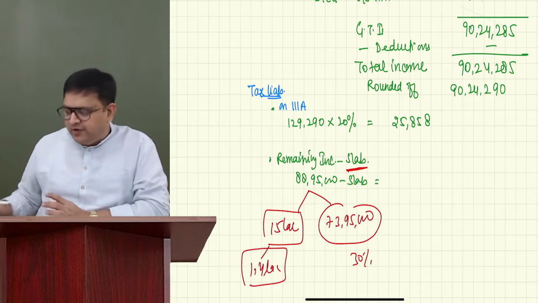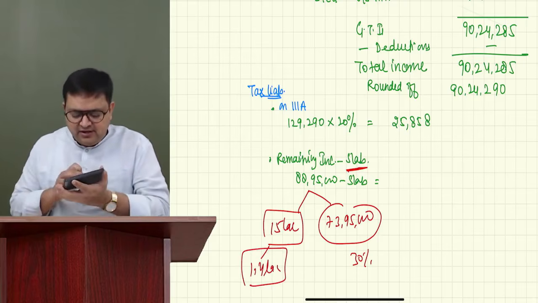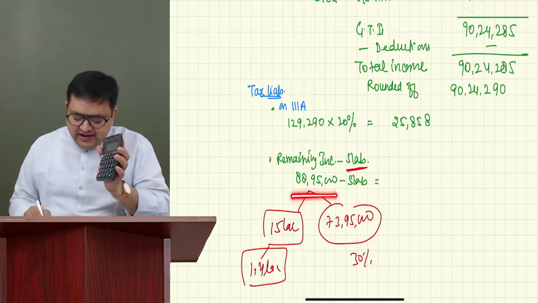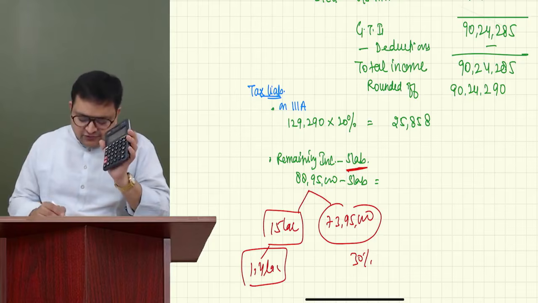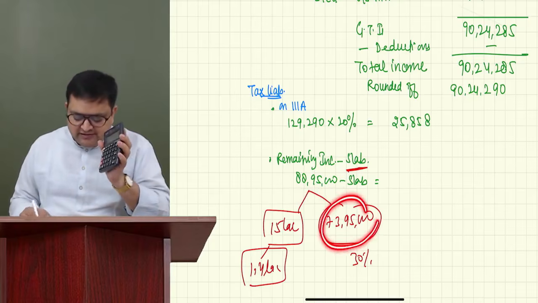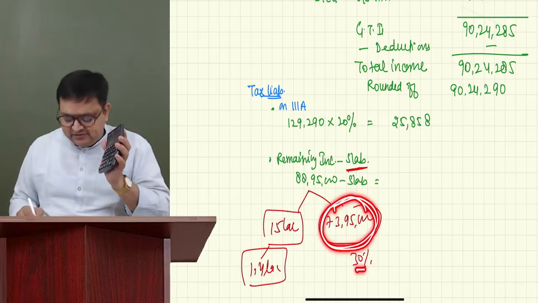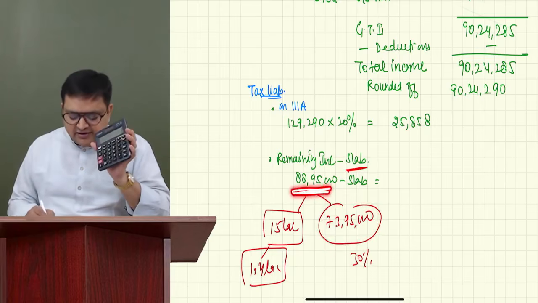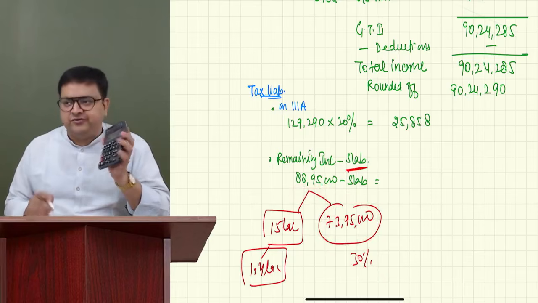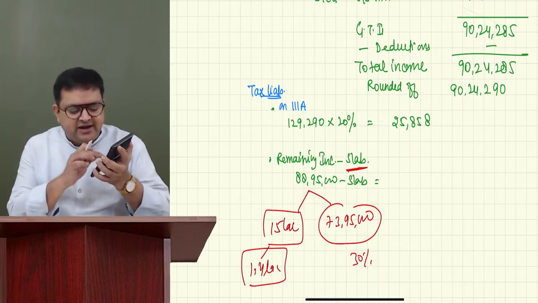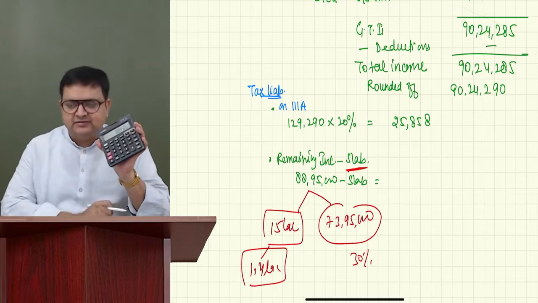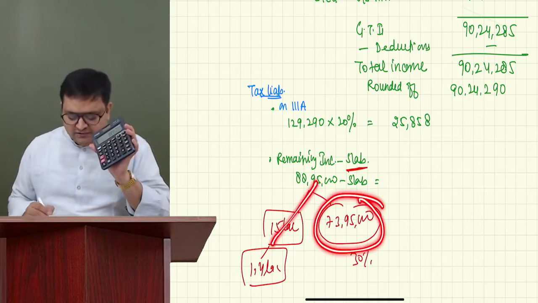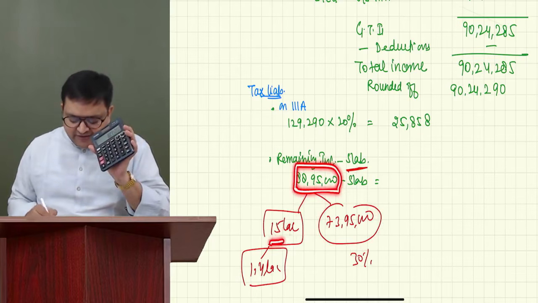So how should you do it? You can do it in just 10 seconds. How? See, if we have 88,95,000, first of all, calculate this 30%. How will you calculate it? Just in your calculator, write 88,95,000. I need to split this so that I can get the excess, so I will subtract 15 lakh from it.